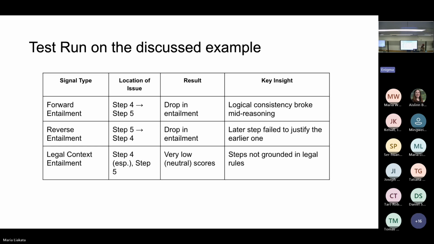We were able to actually locate the issue with the step 4 and the step 5 relationship. And this was noted through these signals. So there was a drop in the entailment scores in both the cases, in the forward entailment, the reverse entailment, and then the legal context entailment. The very important thing is it just gave it a neutral.